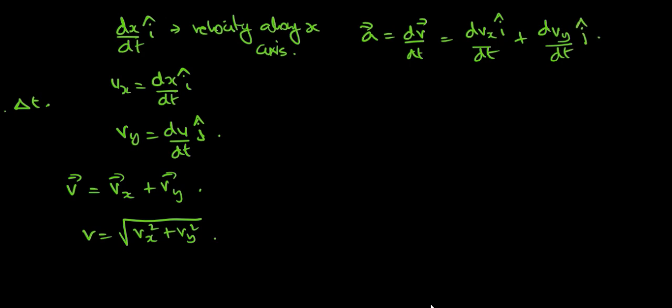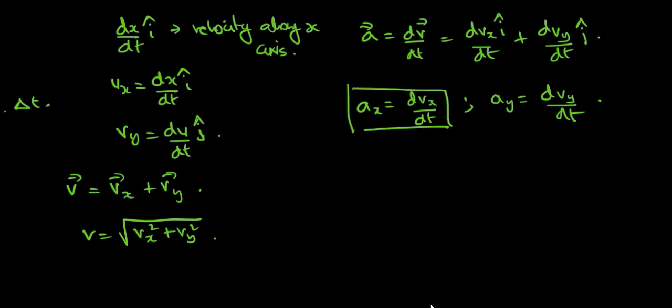So that's how it's going to be. So ax will be equal to dvx by dt and ay is equal to dvy by dt. Okay, so what we have here is acceleration, right? Acceleration is dvx by dt.